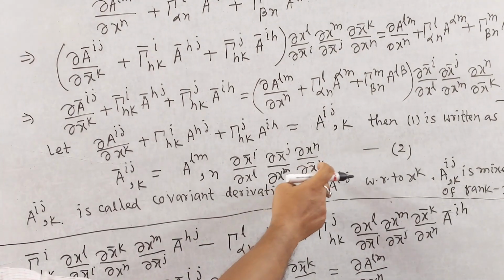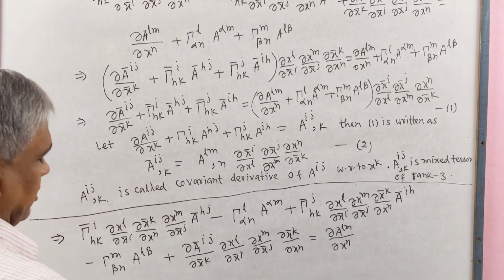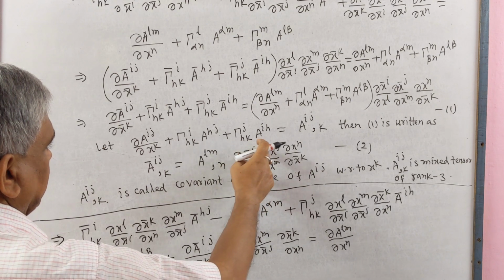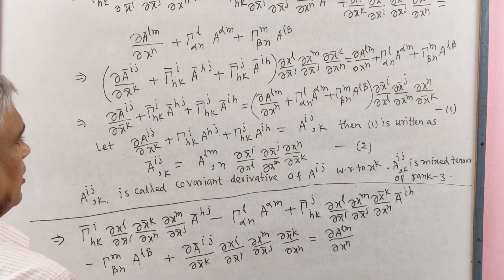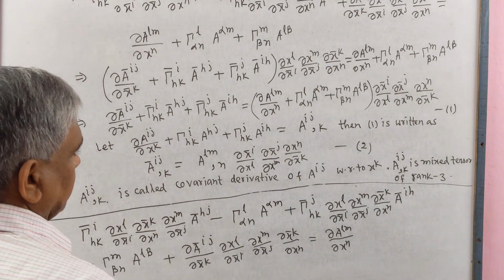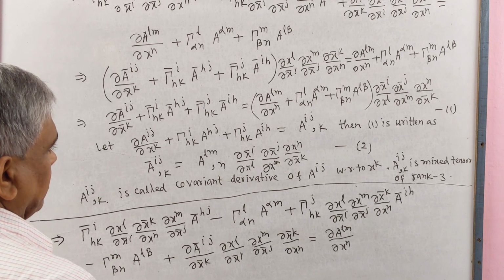Here we see that to the right side there are three partial derivatives. The first two partial derivatives denote the contravariant tensor, and the third partial derivative denotes the covariant tensor.